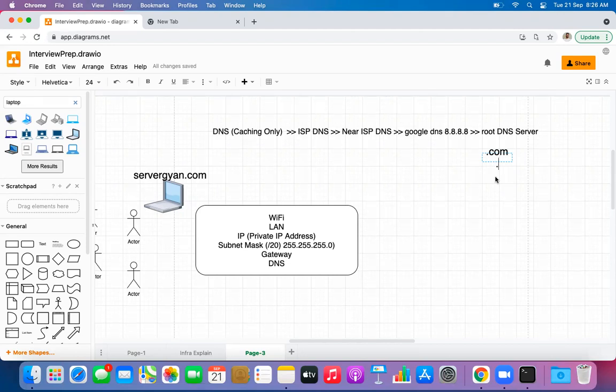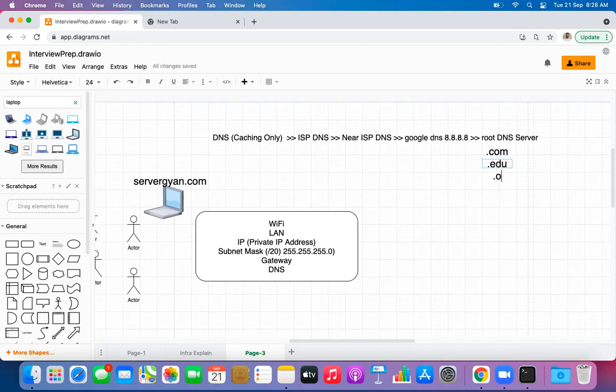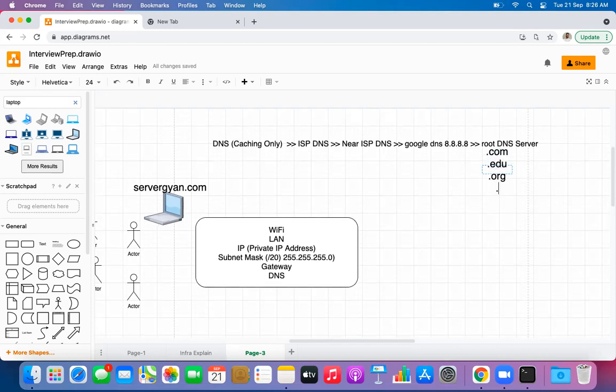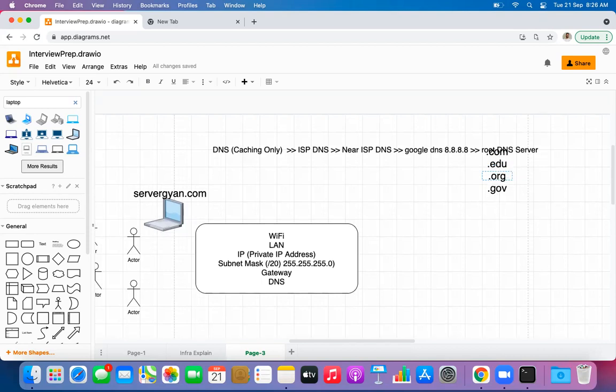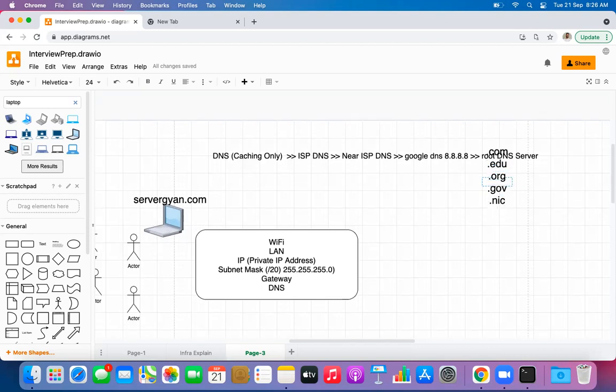Right. So there are a number of domains available, but initially there were only 13 top level domains. These were known as top level domains. So this .com, aside to it, we might have .edu. You might have heard of .org, .gov, .nic, and what else?